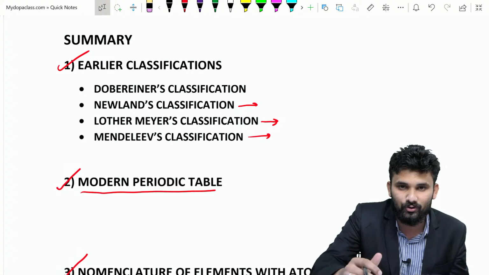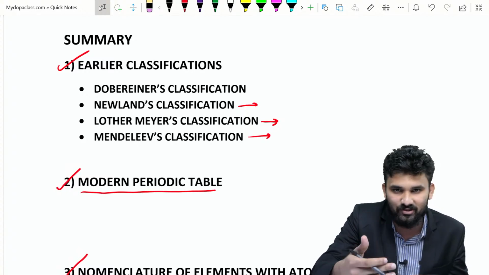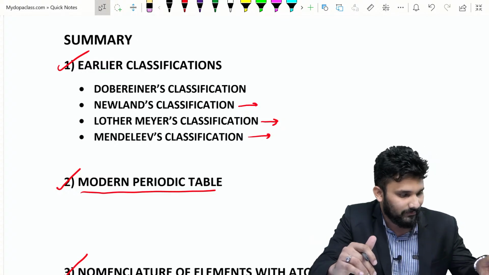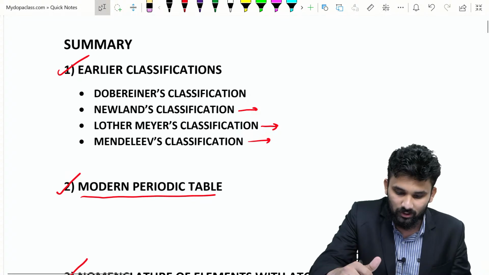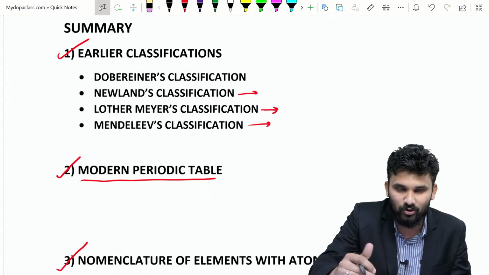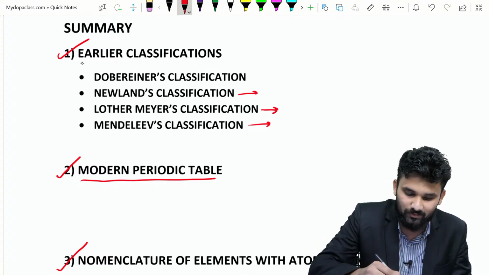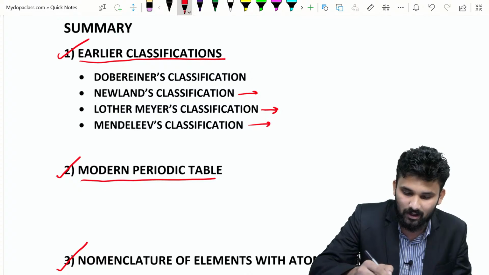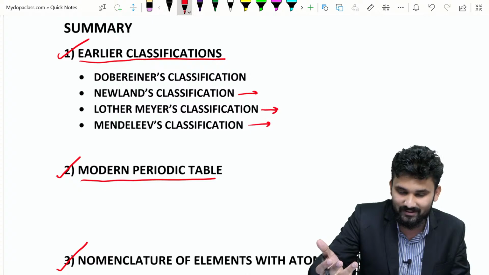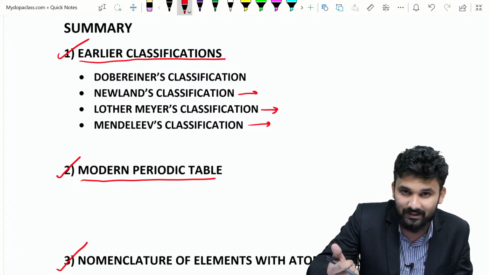So this is the overview. If you have any doubt in any topic, I will explain that. Otherwise we are moving to the problems. Are you okay? Is it clear? So the first part is earlier classification. There are 4 major earlier classifications: Dobereiner's classification, Newlands' classification, Lothar Meyer's classification, and Mendeleev's classification.